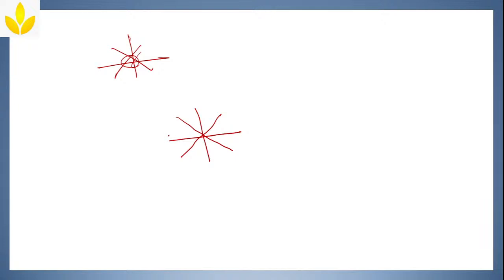So this direction we say north, south, east, west. This becomes northwest, northeast, southeast, southwest. Correct? So these are directions.